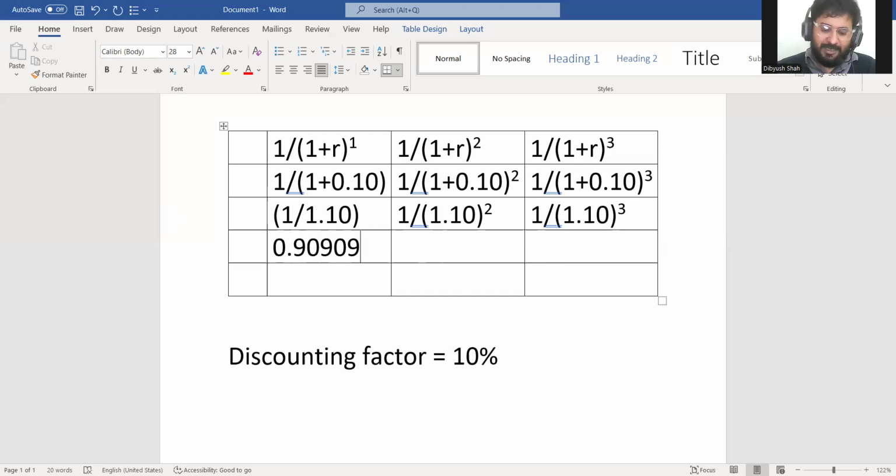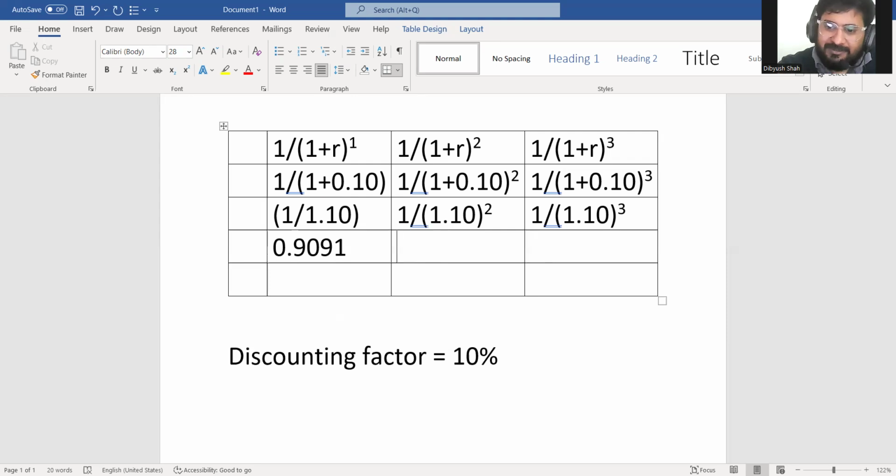Again, I will repeat that in the first year, what you will be doing is 1 divided by 1.10, that is 1 plus r. So it's equals to, you are getting 0.909. I am taking up to, we can take up to 4 decimals also. In the second year, you are getting 0.82 this. So in the second year, just press equals to again in this calculator, the basic commerce one.